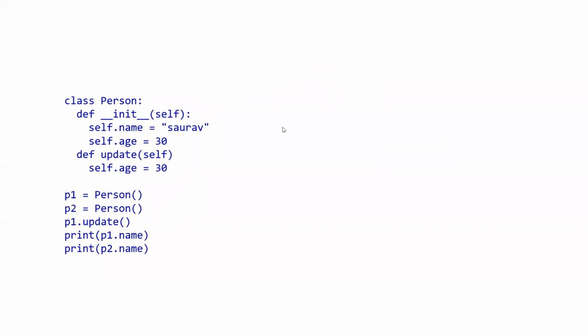What we are doing here is we have created an init function with these two things, self, name and age. And then we have created a new thing, self update. Understand update. Now this update is not a built-in function, correct? Why have we created update?